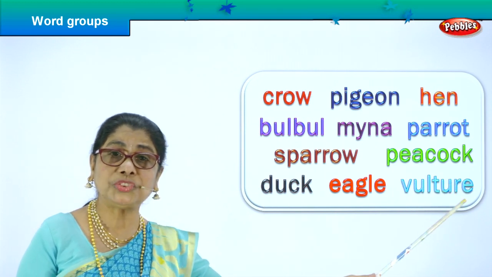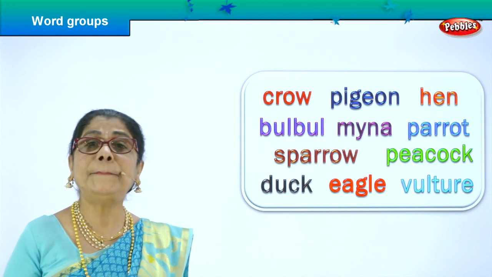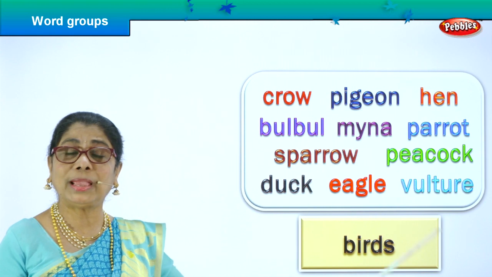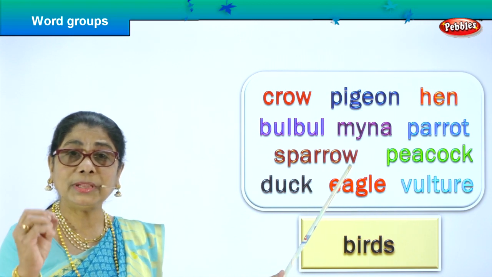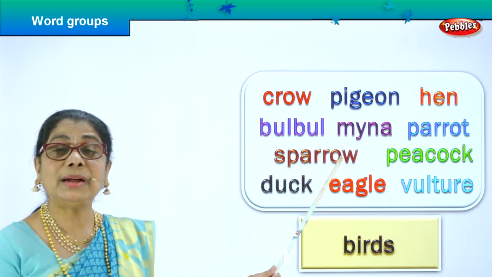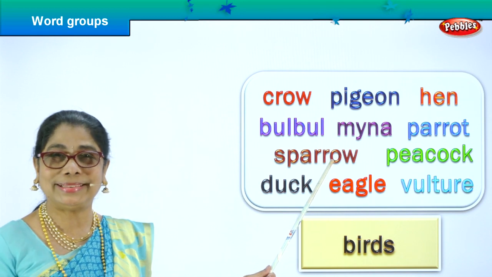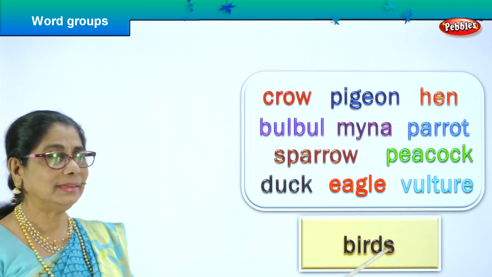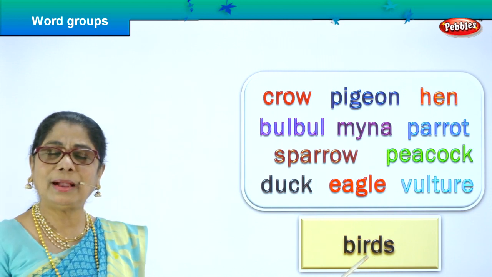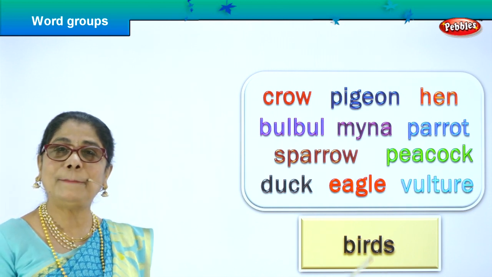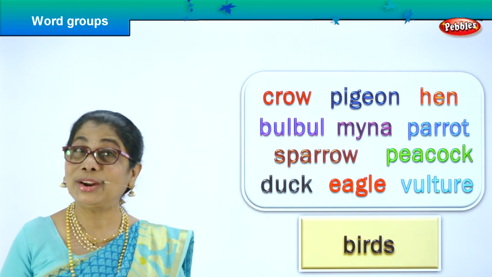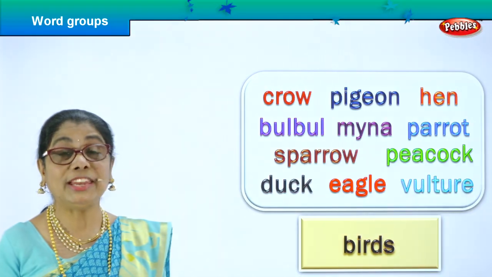What are all these, children, put together? Birds. Each of these, all the names put together, common name, single word, bird. They are all birds, big and small. Yes, bird, spelled B-I-R-D-S, bird. These are all some of the birds. So you learn to spell and read. Good.